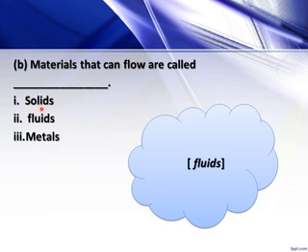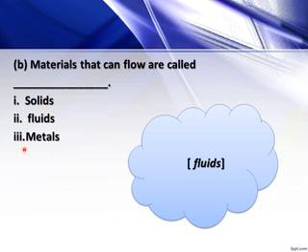In solids, particles are tightly packed. There is no space between them. The forces which hold these particles are very strong. So solids have a fixed shape, a fixed volume, and they cannot be compressed. Examples of solids are rocks, wood, and ice.